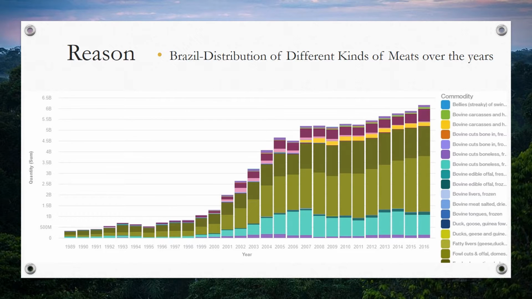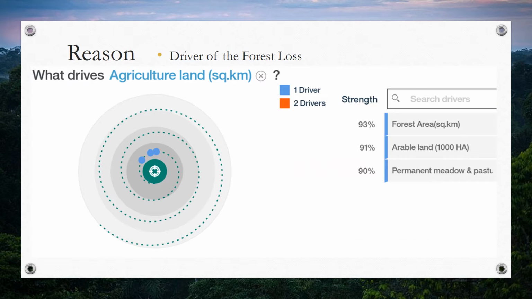Being more specific in the food export, we take a look into the export amount of different kinds of meat in Brazil over years. The trend of the total meat export amount keeps going up over years, which can lead to the increase of the livestock land.